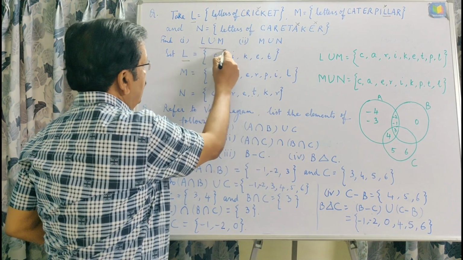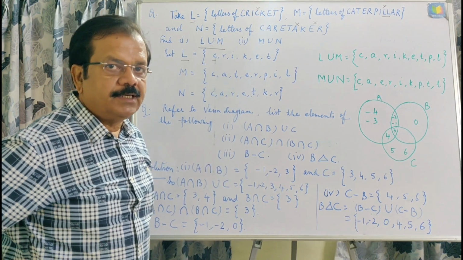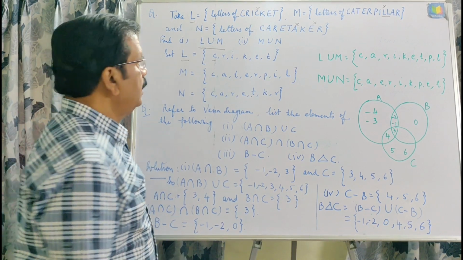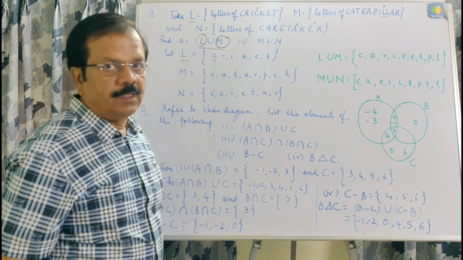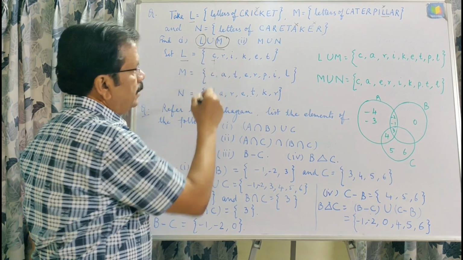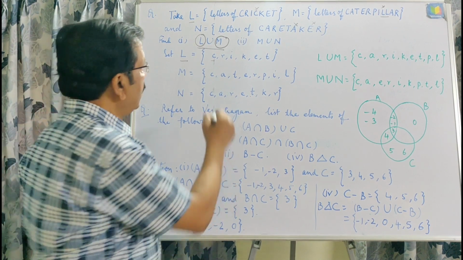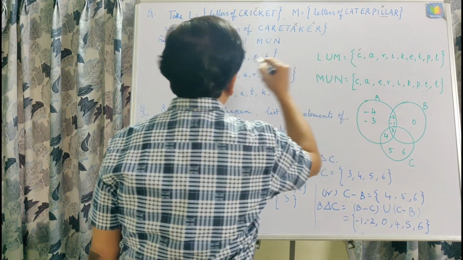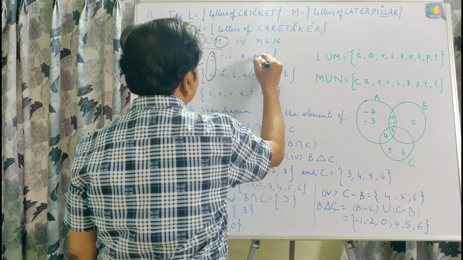First question, L union M. If you remember, we studied that in the union of 2 sets, the elements should be either in L or in M. And that is why if we write L union M, then the letters which are repeating will not be written twice. Here C is repeating, and that is why C will be written one time, then A, then E is repeating.